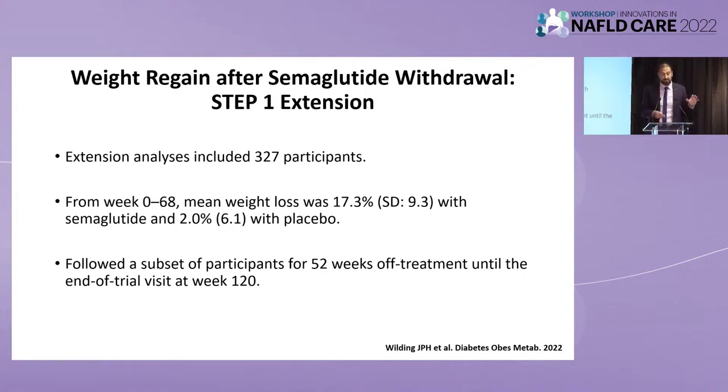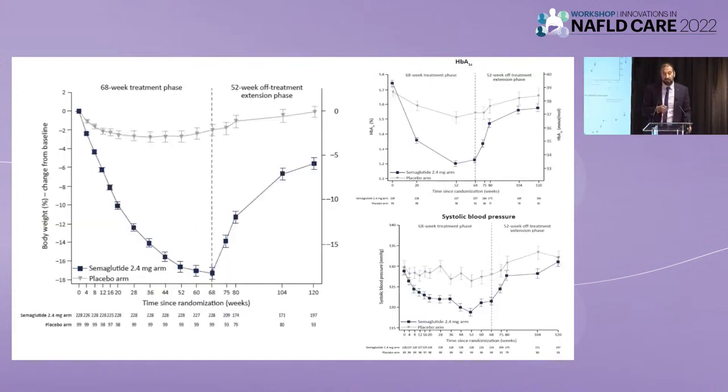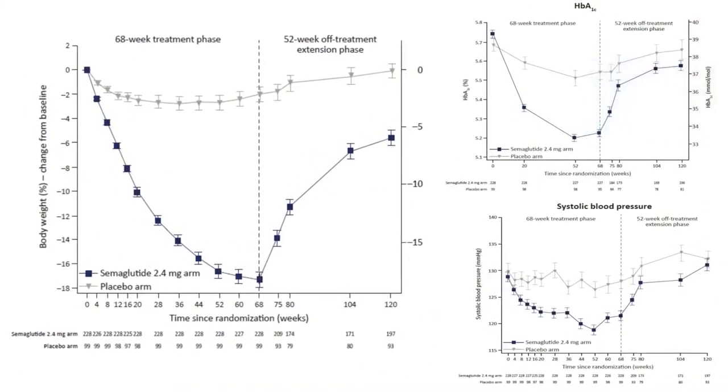And the purpose of this was to look at weight regain after we stopped semaglutide. So what happened to these patients? And this is what happened. They lost the initial 17% of their total body weight, and then they stopped. And you can see 1 year after they stopped, they regained 2/3 of the weight that they lost. So when it's all said and done, after 1 year of semaglutide and then stopping 1 year, they lost about 5% of their total body weight.